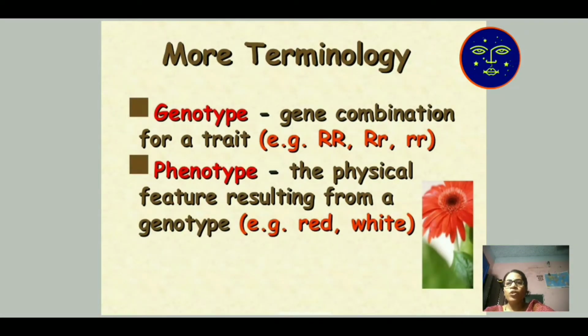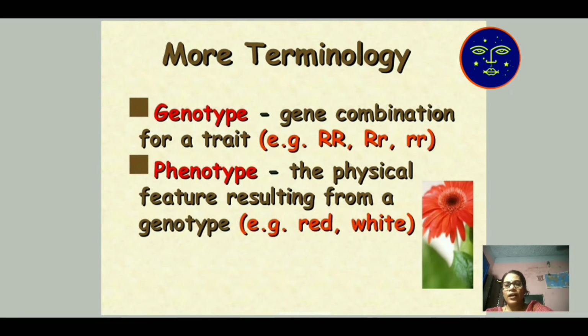Genotype. Genotype means the gene combination for a trait, which does not show to our eye but is seen in gene study. Genotype is represented by capital R, capital R, small r, small r, and the hybrid form capital R, small r.